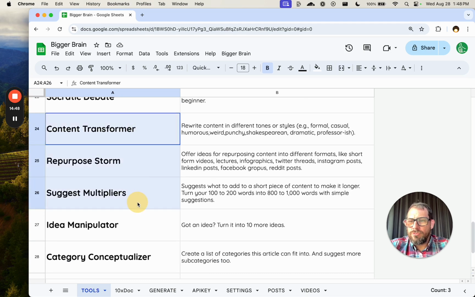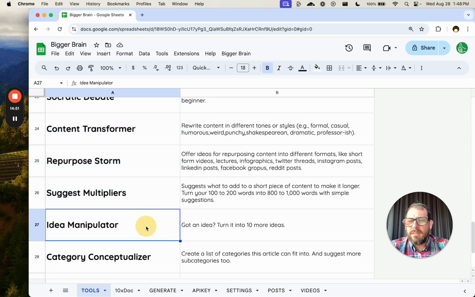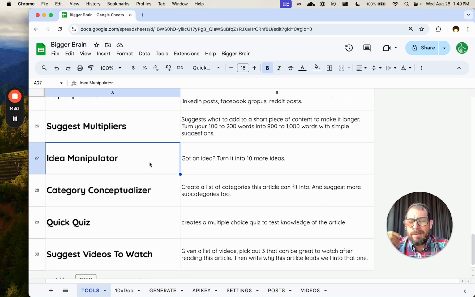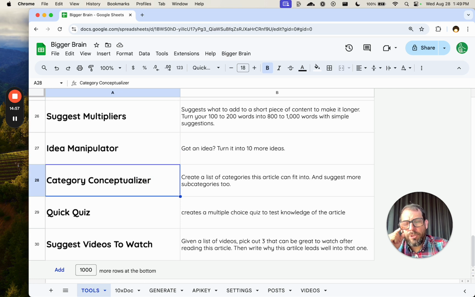I'm not going to go over these tools yet. They just generate more ideas based on the article you're writing. Category conceptualizer is something that someone else asked for. It takes your topic and just suggests some categories it may fit into. It is a little different than the keyword cloud, which is going to give more general categories. Again, this was requested. I don't use this personally myself.